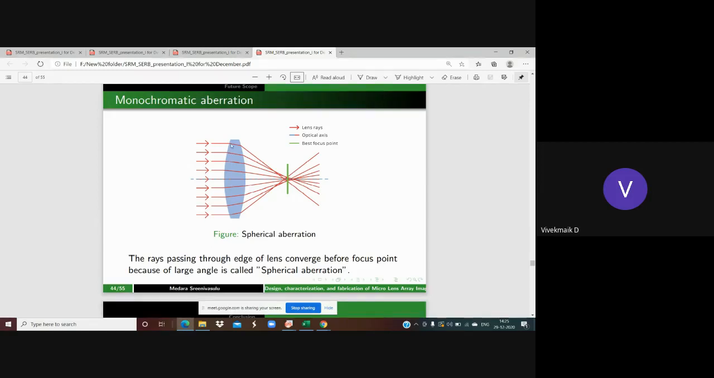And it is because of the large angle. When the rays are passing through the edge of the lens, here is the angle. If the angle is increased further, these rays are going to be converged before the focus point. Because of that, you can see the blurriness in the image at the edges. That's known as spherical aberration.